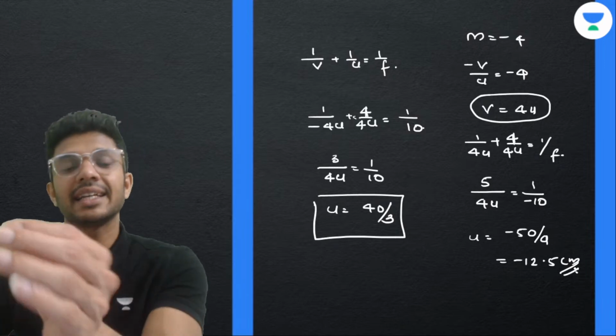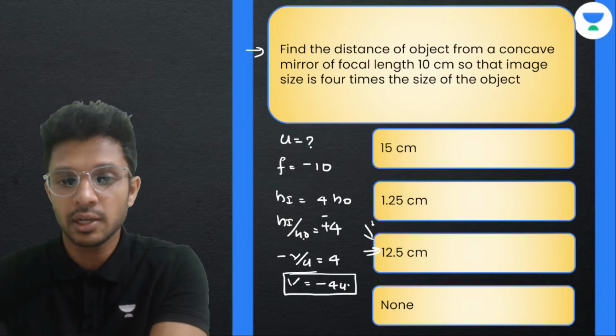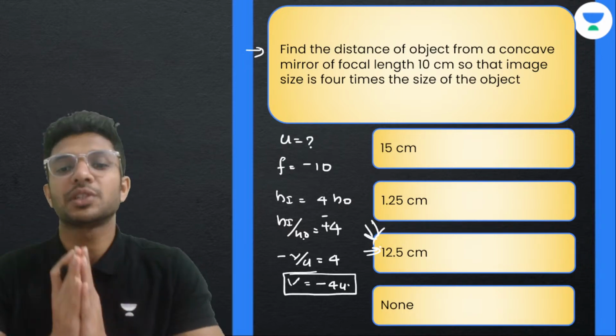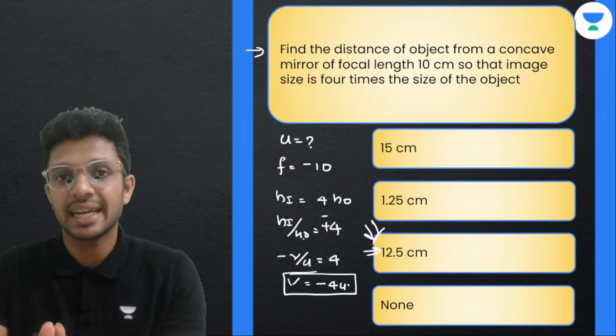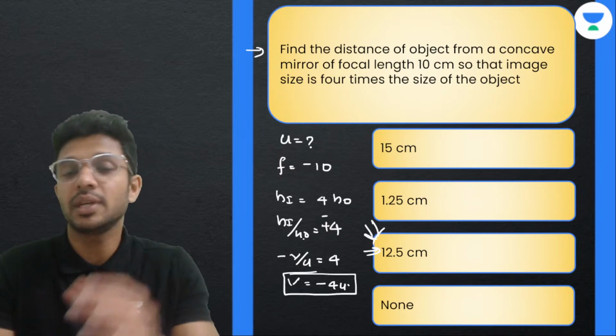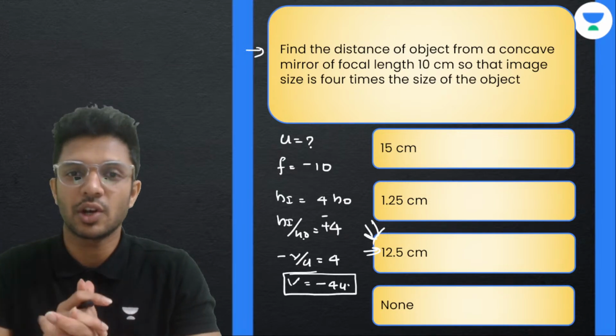So we will get the value for object distance according to the options given here, which is 12.5 centimeters. That is the distance, and the minus sign tells that the object has to be kept on the left hand side of the mirror, which is the concave mirror.